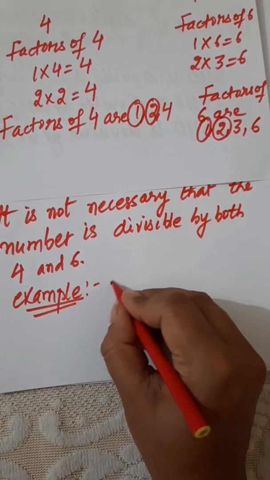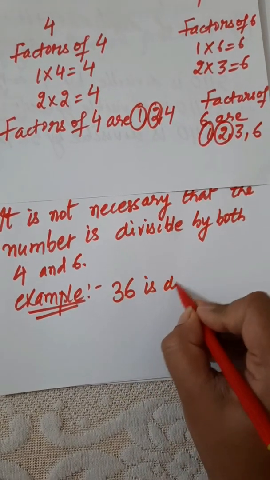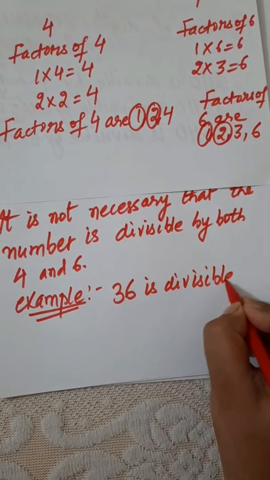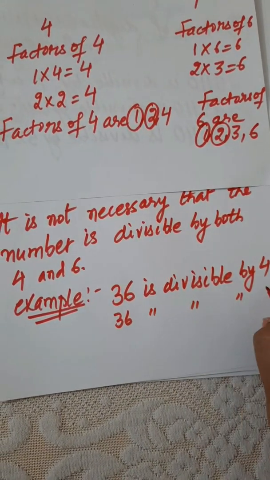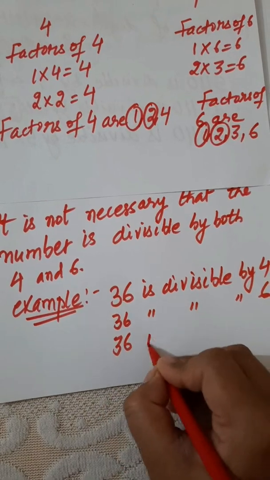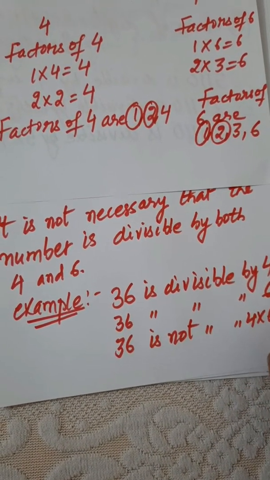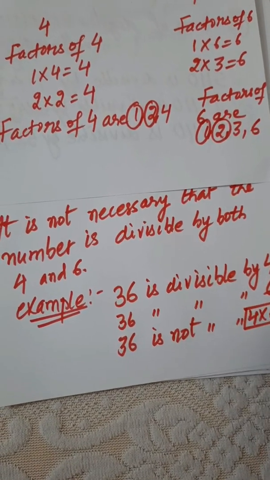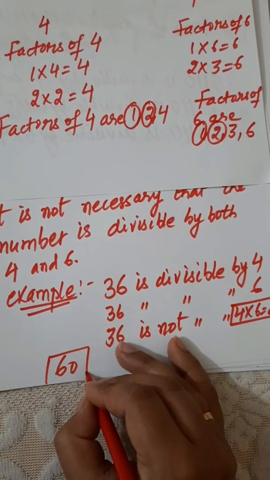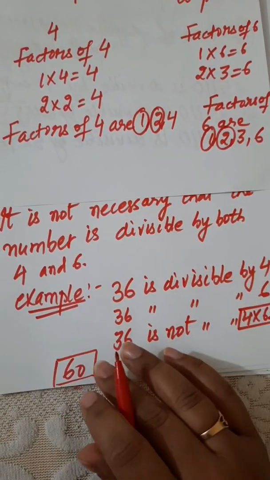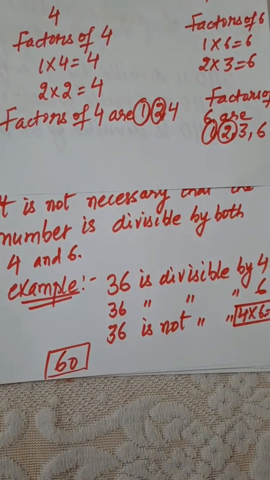Here we have 36. Now 36 is divisible by 4, and 36 is divisible by 6, but 36 is not divisible by their product, 6 into 4, that is 24. So this is the example. You can take another example, that is 60. Here 60 is divisible by 4, and 60 is divisible by 6, but it is not divisible by its product.